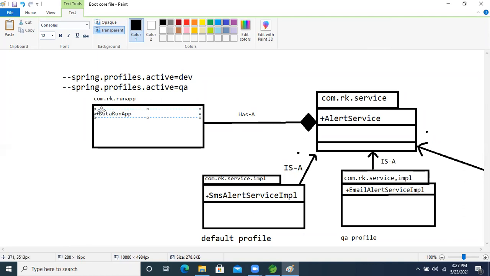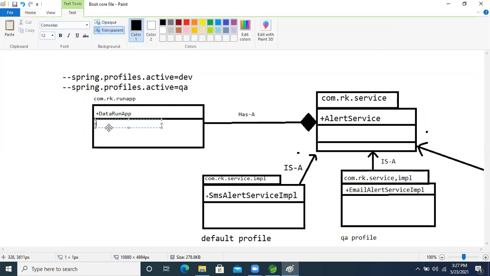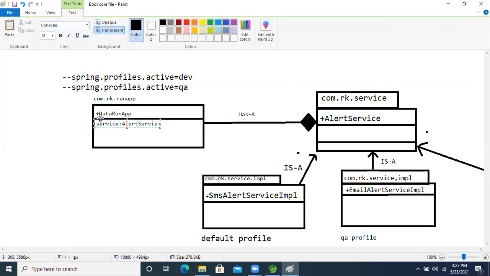In this class, I will take the alert service. Service colon alert service. We will take this attribute as private, with the minus symbol.